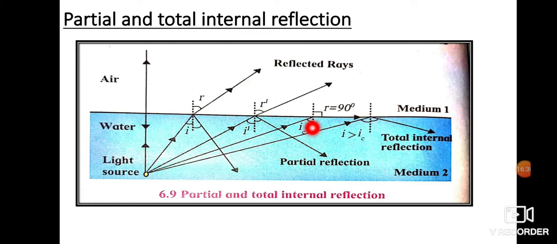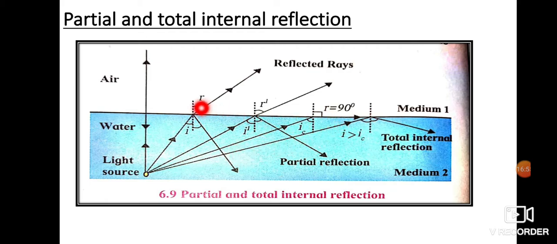I repeat, for a particular value of I, the value of R becomes 90 degrees. This value of I is called the critical angle, and that is why we write it as IC. For any refraction, if the angle of incidence is IC, that means the angle of refraction is 90 degrees. Okay, now we go to the fourth ray here.